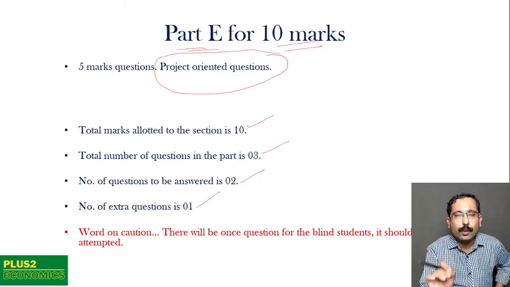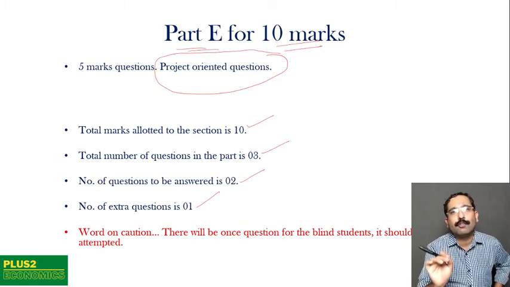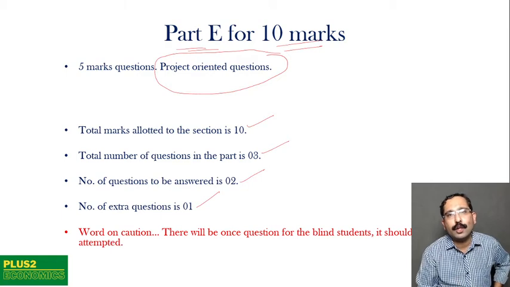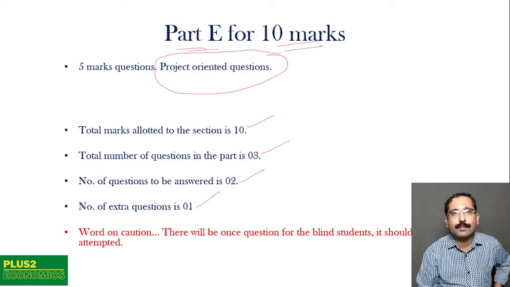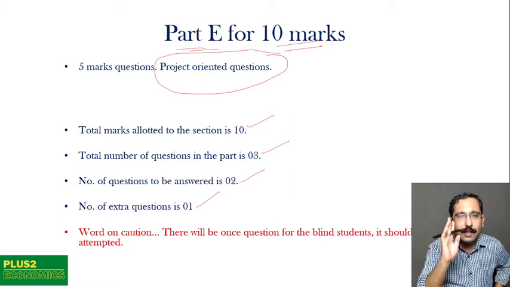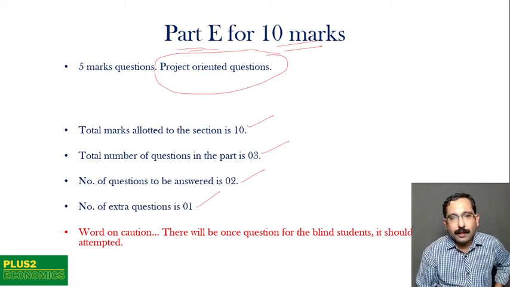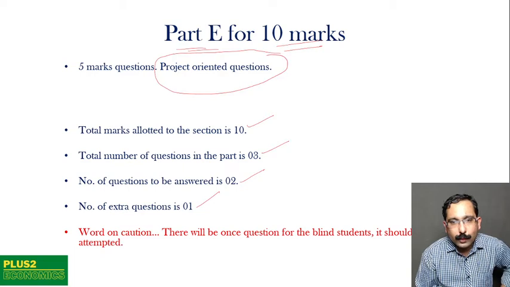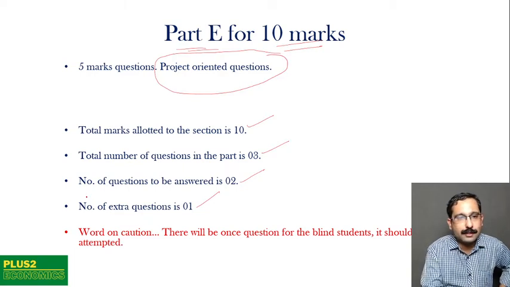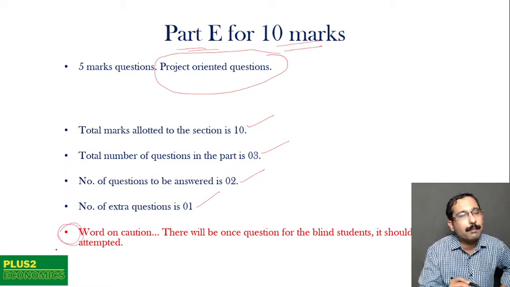There will be 1 question which is purely for the blind students, and only the blind students should answer it, others should not. If you do it, no marks will be allotted to you. Even otherwise, you have the other 3 questions, out of which you should answer only 2. So please be very careful about it. There will be one question for blind students, and it shouldn't be attempted. Please remember this, it is very, very important.